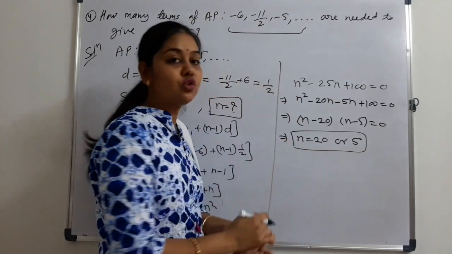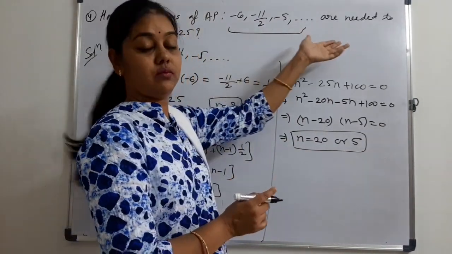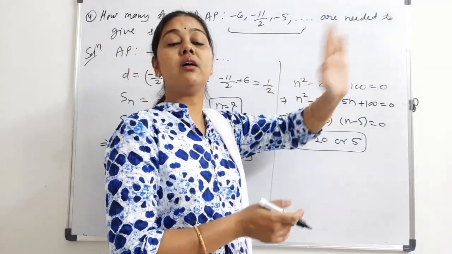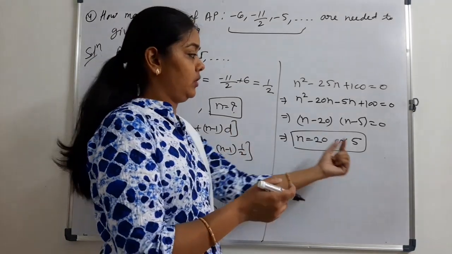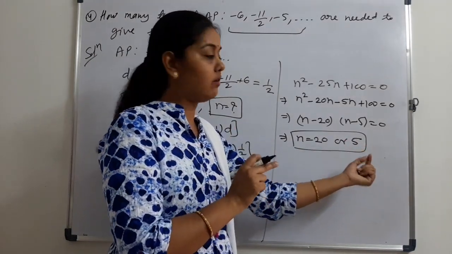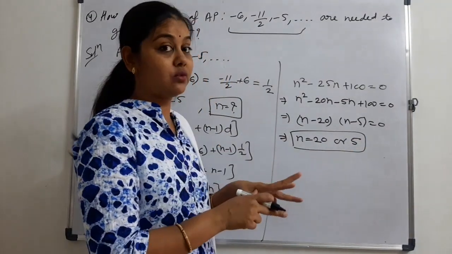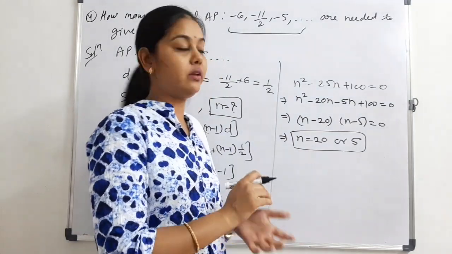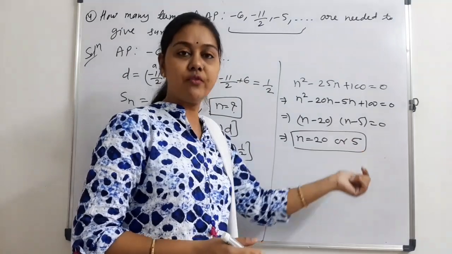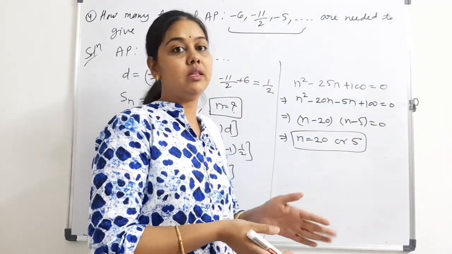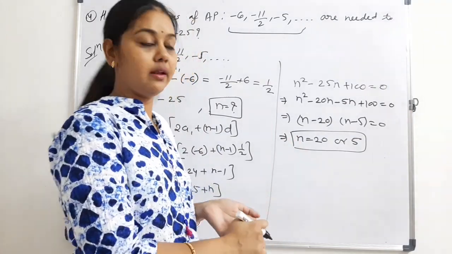Here we got two solutions and both are correct, because after some negative terms there will again start positive terms, and the total will be minus 25 when we add 5 terms, and also when we add 20 terms. If any value of n is negative, then we will eliminate that value, because the number of terms cannot be negative.